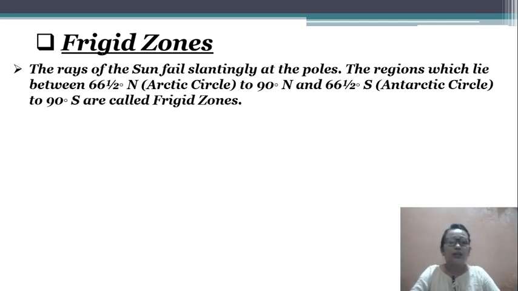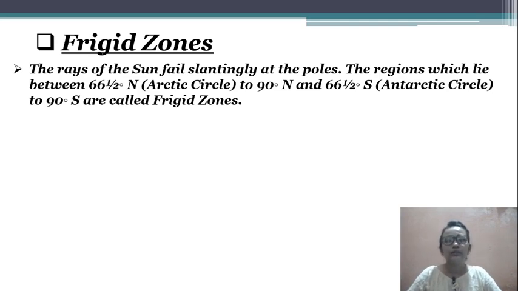So the rays which used to fall slantingly, as I told you, think of the roof of your house. Yes, it used to be like this. Those are the shape of slanting lines. So the rays of the sun fall slanting at the poles.